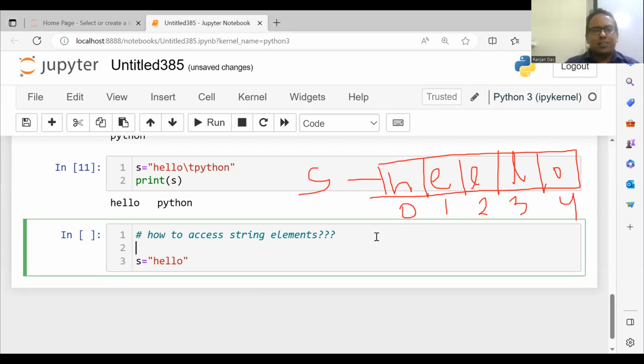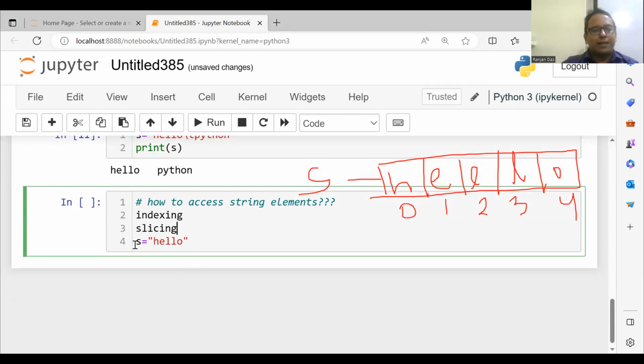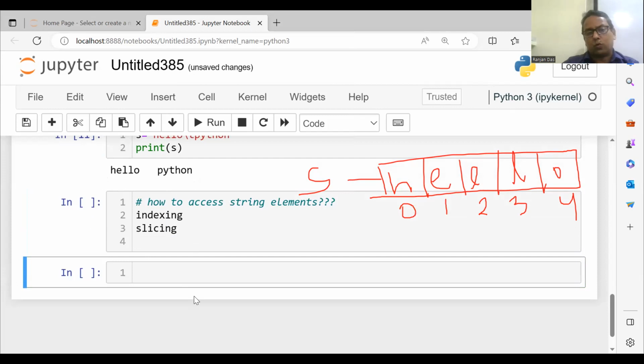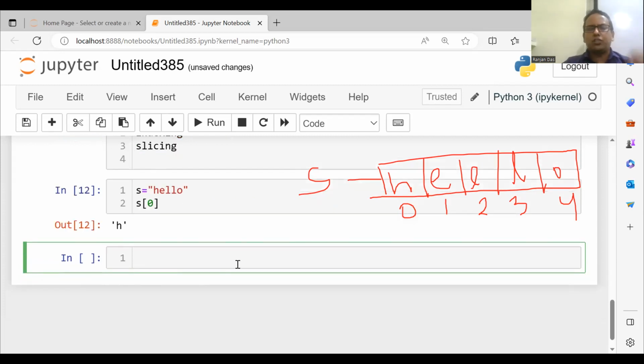These 0, 1, 2, 3, 4 are called the index. So if you want to access the elements of a string, then we can use two things. One is indexing and second is slicing. So what is indexing? Let's see. Index starts from 0. Suppose I write here s equal to hello. You can see in the diagram, if I want to access h with s of 0, how can I access it? I can access h by writing s of 0. Let's see s of 0. What is s of 0? s of 0 is h.